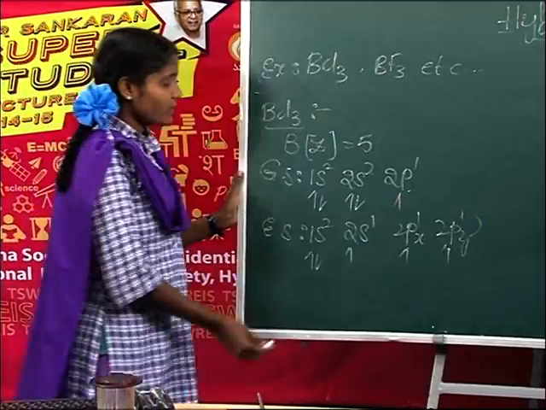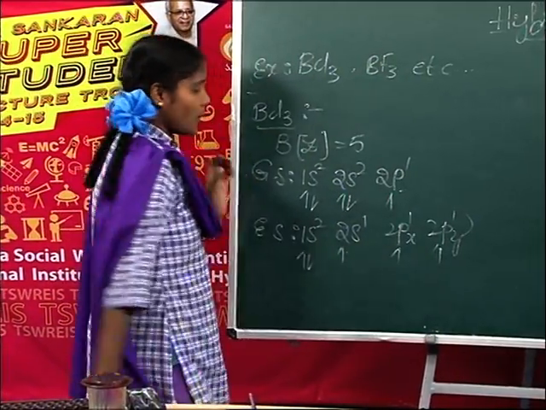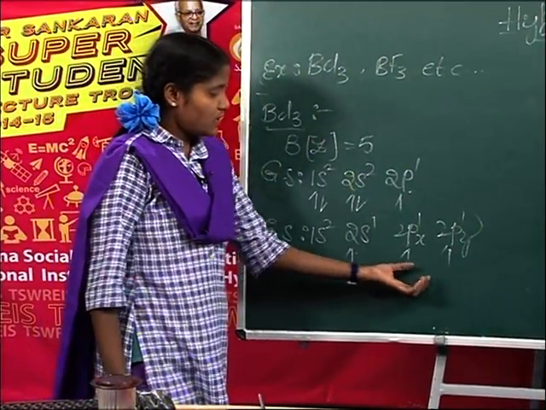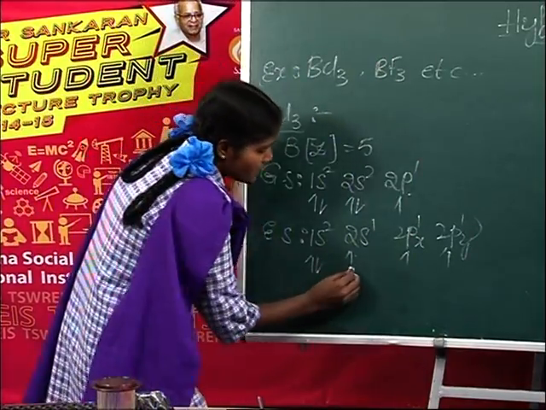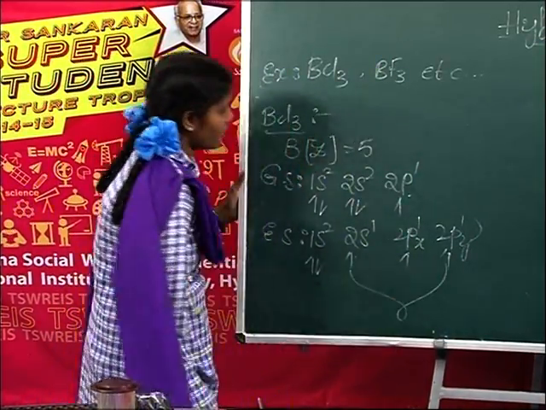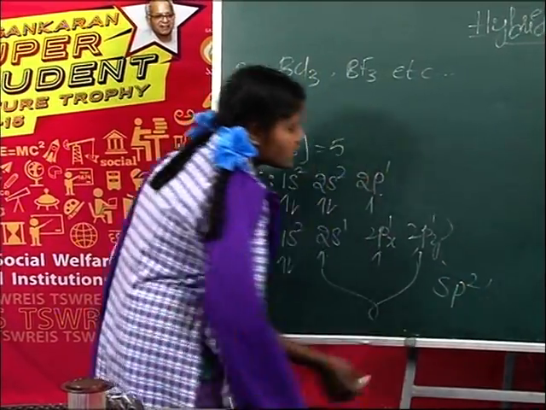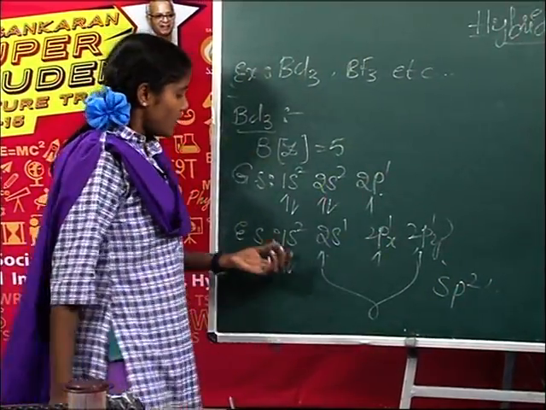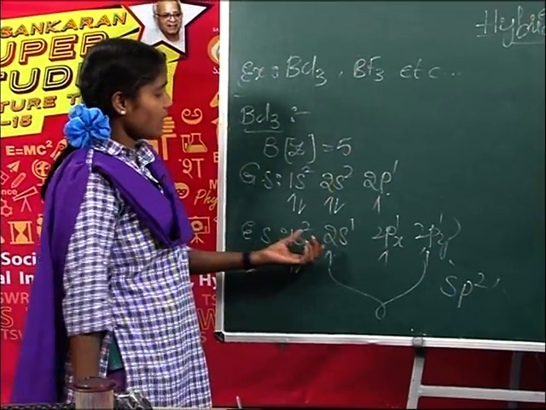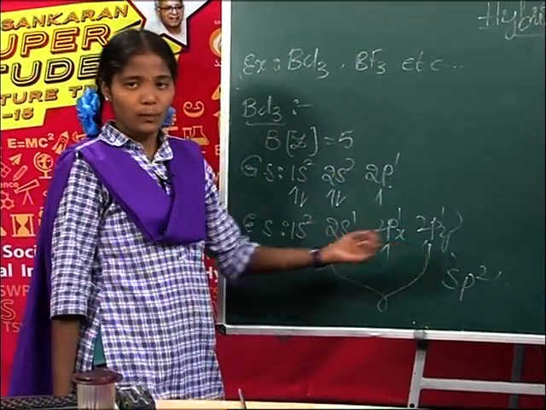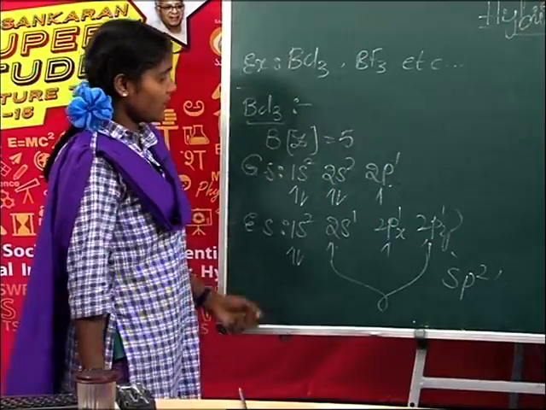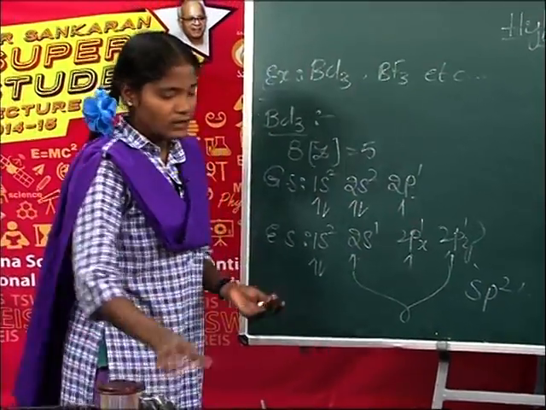These s and p orbitals intermix with each other. It gives three sp2 hybrid orbitals. How many sp2 hybrid orbitals? Three. When it is in the excited state, electrons move from the s orbital to the p orbitals. Okay, next, the structure of boron chloride.